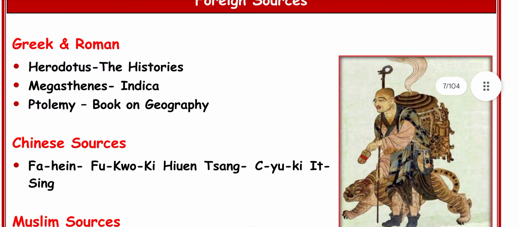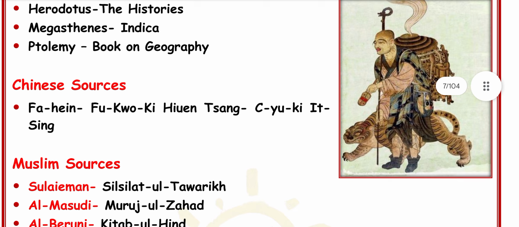First one is Greek source such as the Histories, Indica, and a book on geography. Herodotus is the Histories, Megasthenes is the Indica, and Ptolemy is the book of geography. The Chinese sources such as Fa-Hien and Hiuen Tsang.